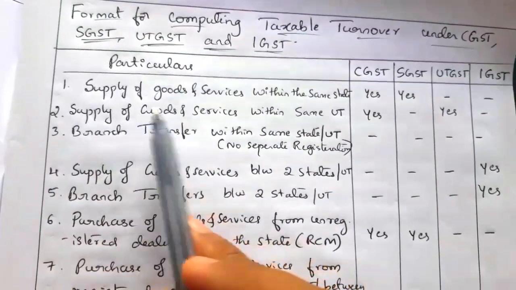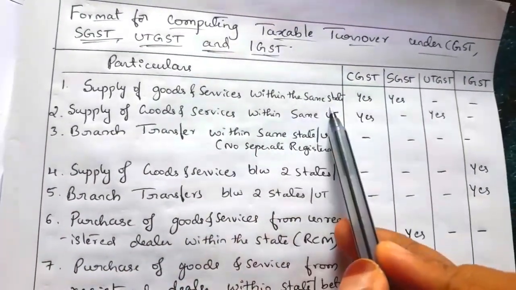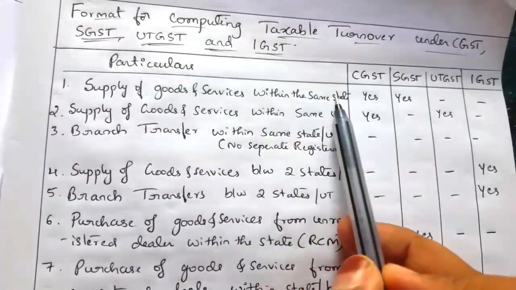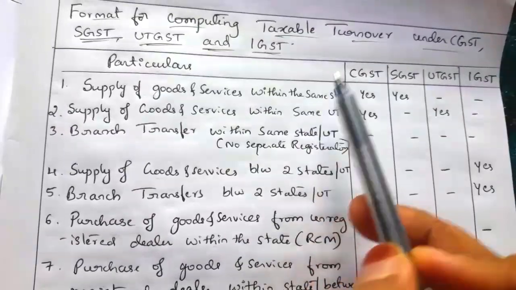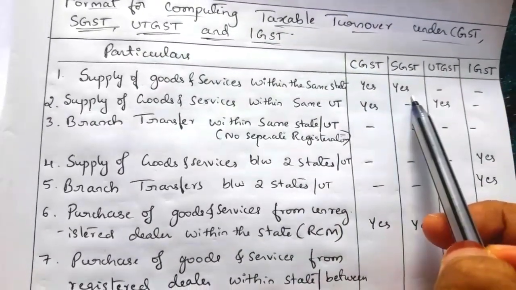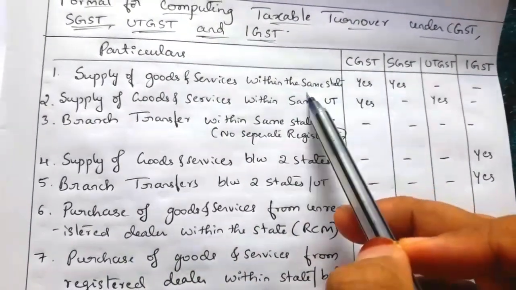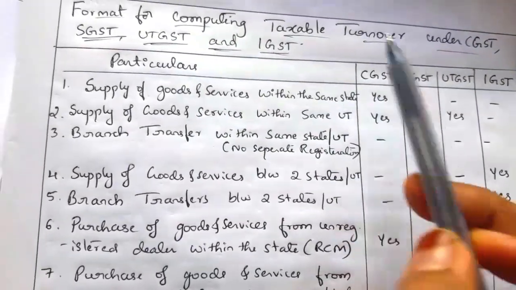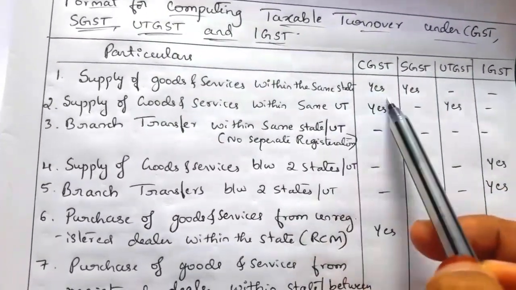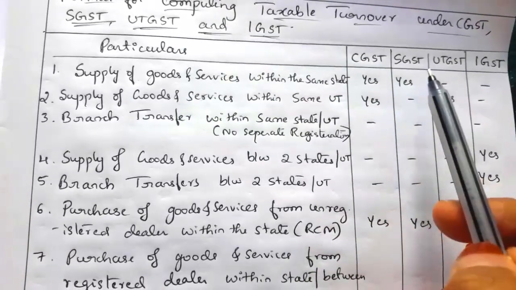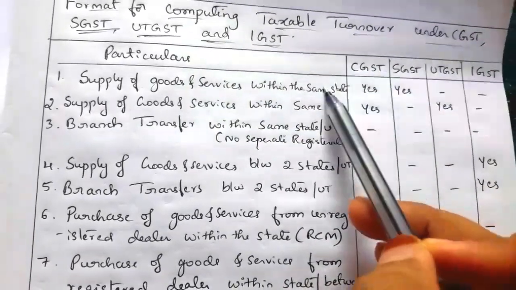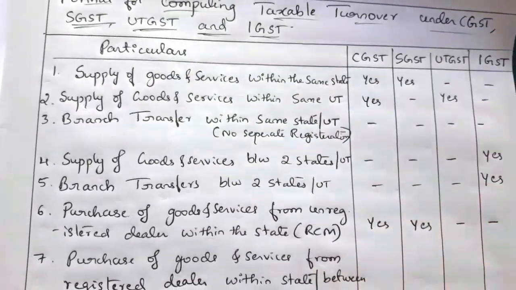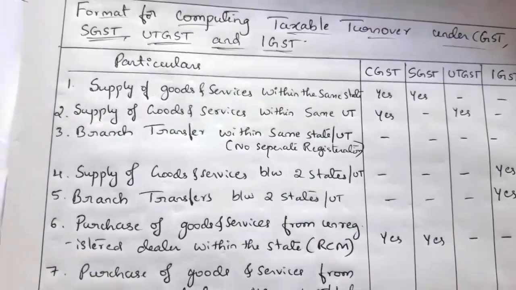First one, supply of goods and services within the same state. So if there is any supply of goods and services within the same state, then CGST and SGST will be levied. Within the same state means, for example, if you take within the same Karnataka, buyer and seller within the same Karnataka, then CGST and SGST will be levied. So the CGST will be levied by the central government and the SGST will be levied by the state government.